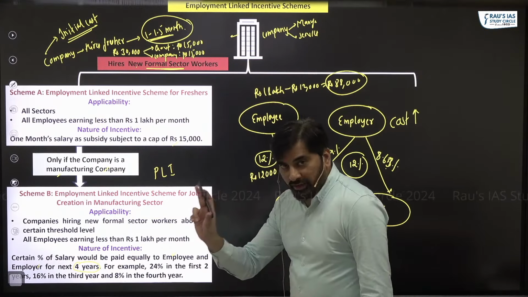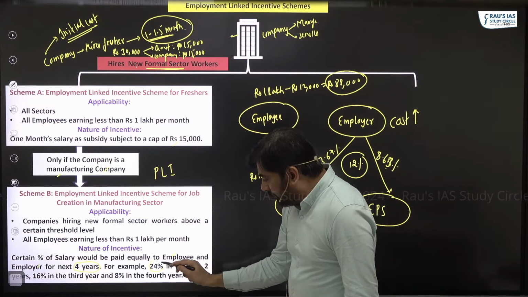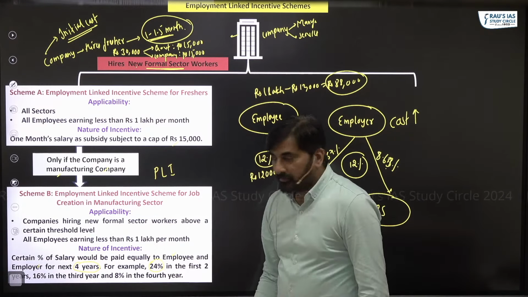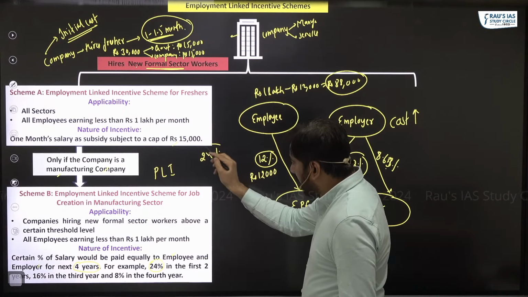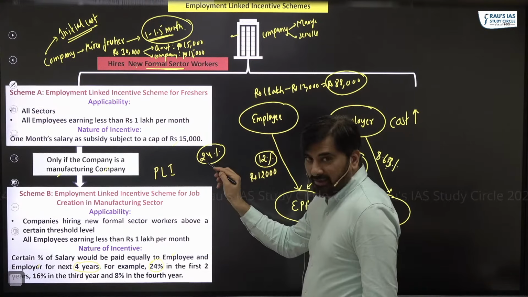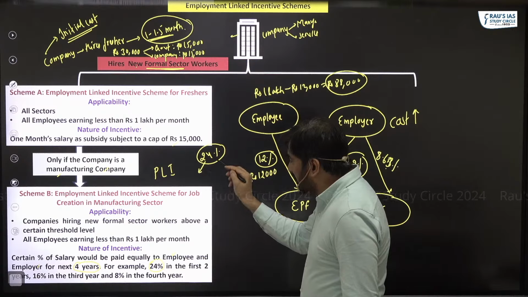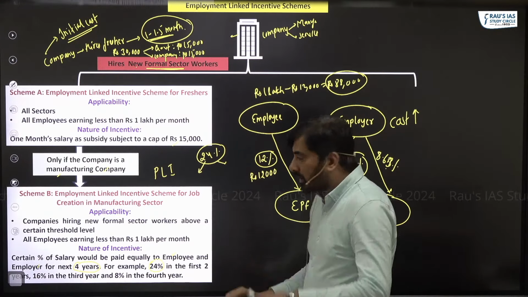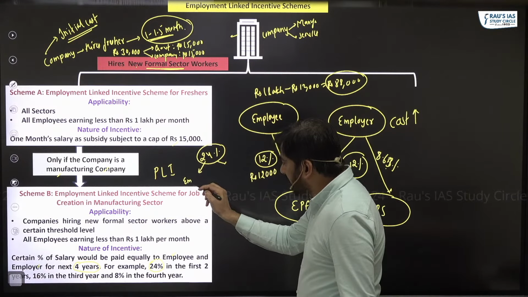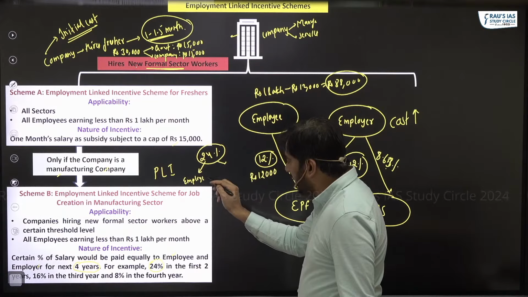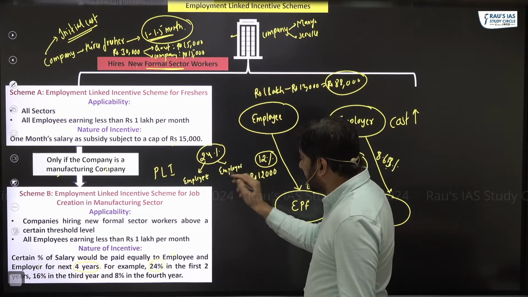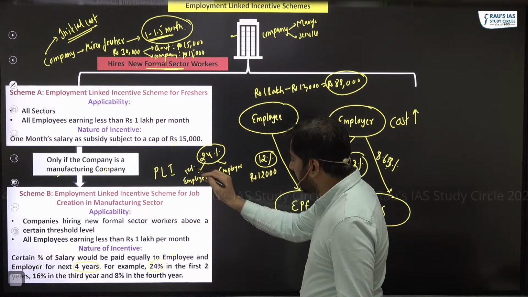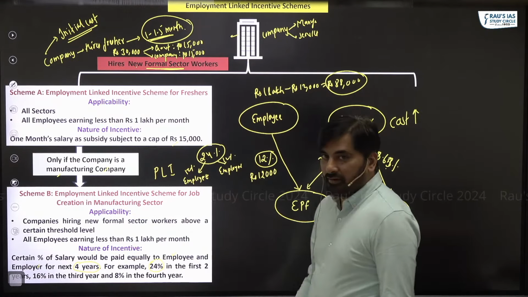For the first 2 years, 24% in the first 2 years. So this 24% which the government is going to pay as an incentive is to be shared equally between the employee and employer, which means this will be 12% and this will be 12%.